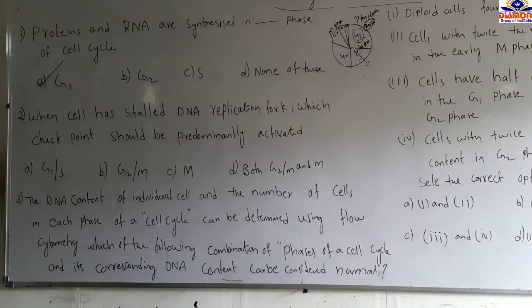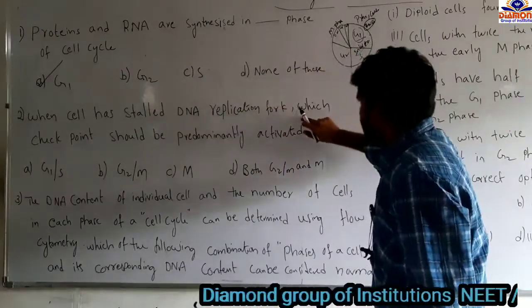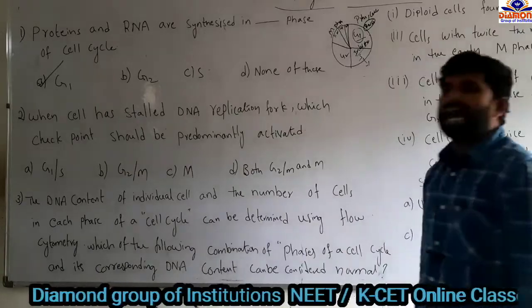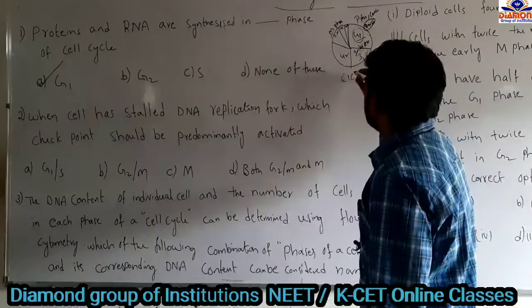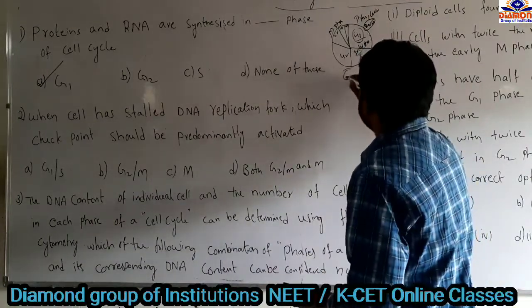The next question: when a cell has stalled DNA replication, which checkpoint should be predominantly activated? Only eukaryotic cells follow the cell cycle and cell division.